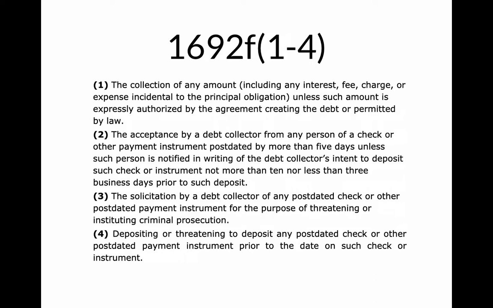It says the collection of any amount unless such amount is expressly authorized by the agreement creating the debt or permitted by law. And if we look at that parenthetical, when it says any amount, well, any means any, but it gives us some examples: interest, fee, charge, expense. It's just anything related to this debt. And so when a debt collector is collecting a debt and they're adding interest or a fee or a charge or an expense, we have to say, okay, is that expressly authorized by the agreement creating the debt?